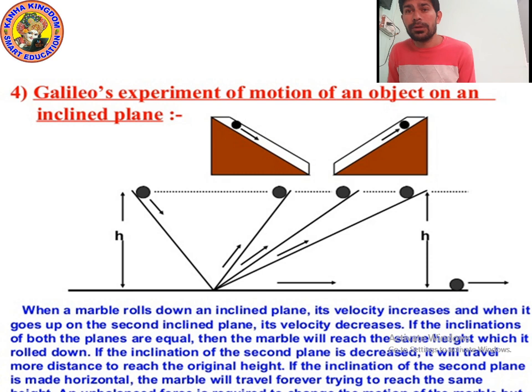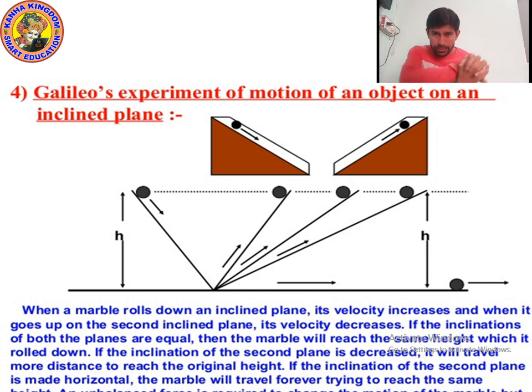Such forces are called balanced forces. Suppose on a body F1 and F2 two forces are acting, and both are equal in magnitude. Then the body will not move. Neither will it go back, nor forward.